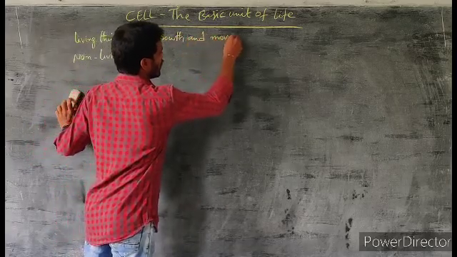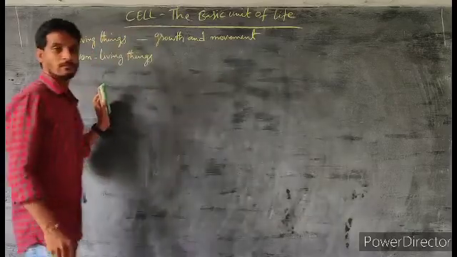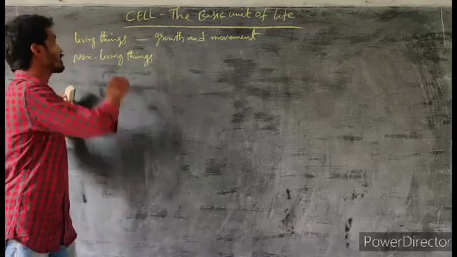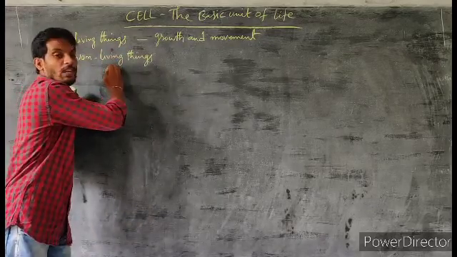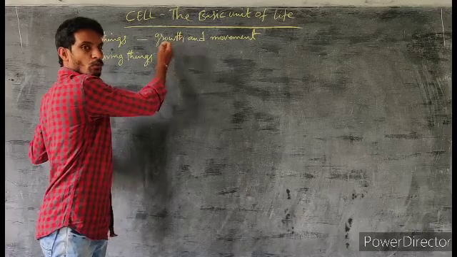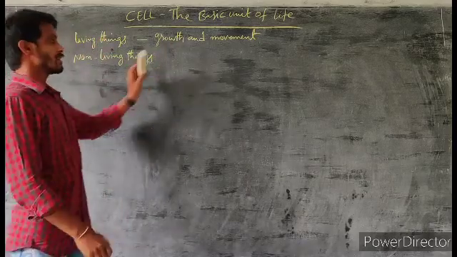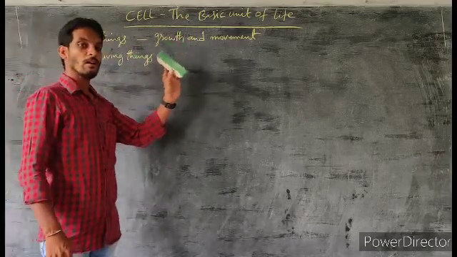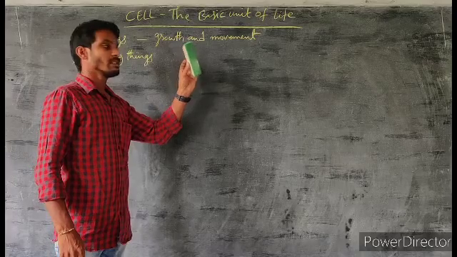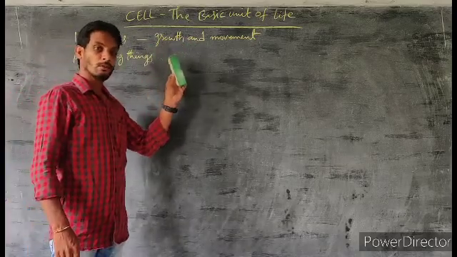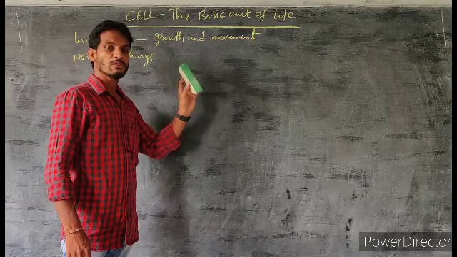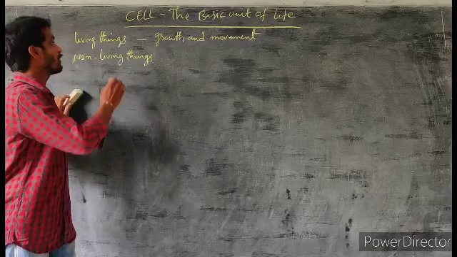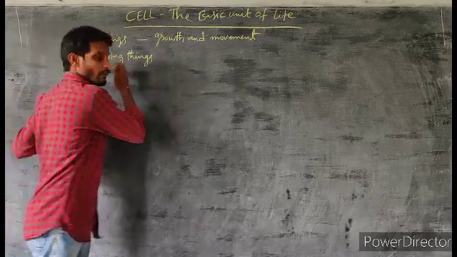growth and movement. The organisms which grow and move from one place to another place are called living things, and non-living things cannot grow and they cannot move from one place to another place. For example, this duster. This is a non-living thing. So, how can we say it is a non-living thing? This duster cannot grow in size throughout its life and it cannot move from one place to another place. So, it is a non-living thing. That is the main difference between living things and non-living things.